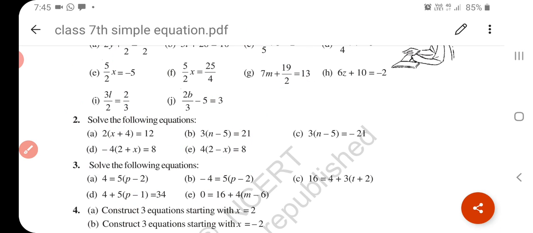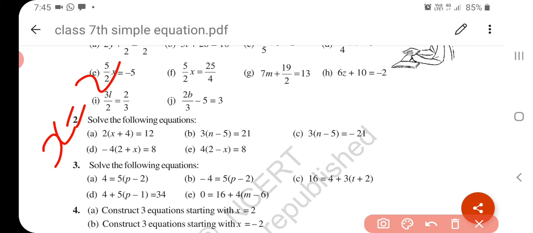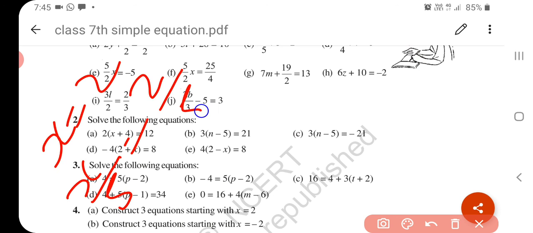Now one more. Divide both the sides by 5. So our equation becomes x upon 5 is equal to 2 upon 5. Understand? Now add or subtract 7 on both the sides.